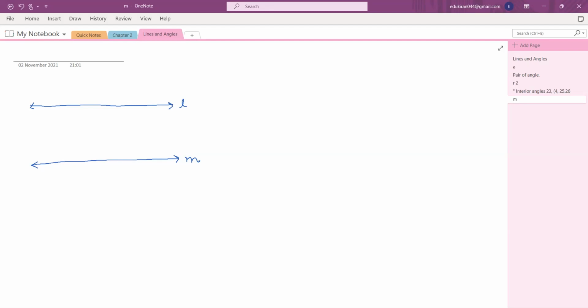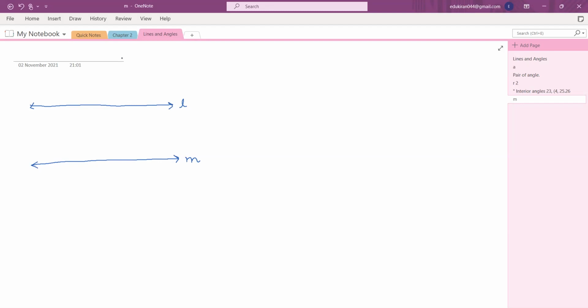Because they are parallel to each other. What is parallel? I mean, what do you understand by that? How can we say they are parallel to each other? Who will tell me? Mridula, you tell me. Ma'am, the lines which cannot meet at any point. Exactly. See, Miraj, they cannot meet. You can extend them to infinity, but they will not meet. So basically, the distance between the lines will always remain the same. Okay, so they will never meet each other. That is why they are called parallel lines.